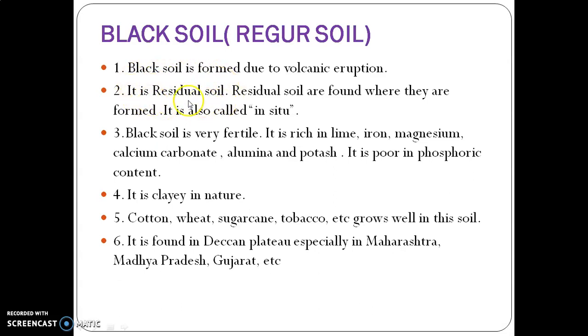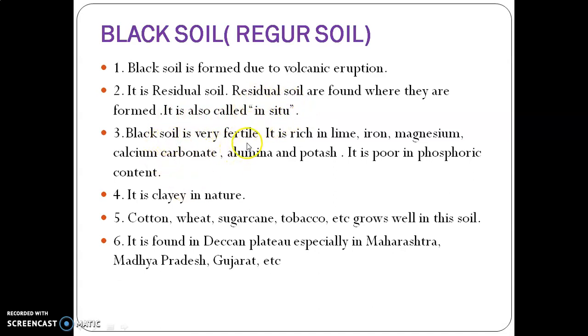Residual soil is the opposite of transported soil. As we have discussed in the previous slide, what is transported soil? So residual soil means at the same place. In situ. This soil is also called in situ. In situ means at the same place. So we can say black soil is found where it is formed. So we cannot say this soil is transported by different external agents. So this soil is found in that particular area where it is formed. That's why it is also called in situ, at the same place.